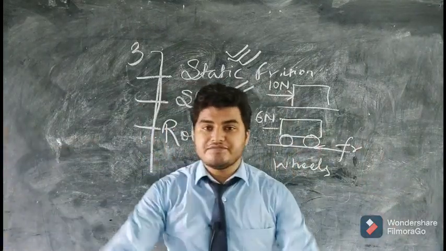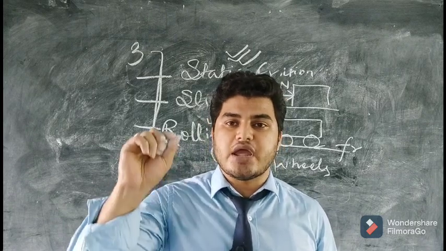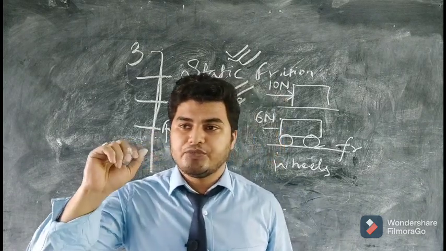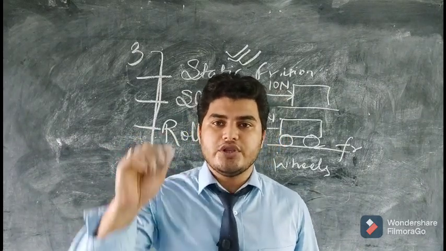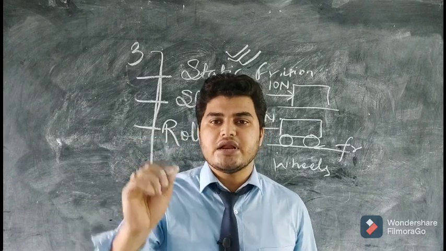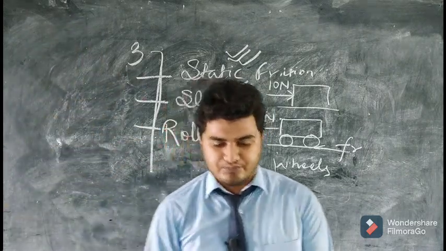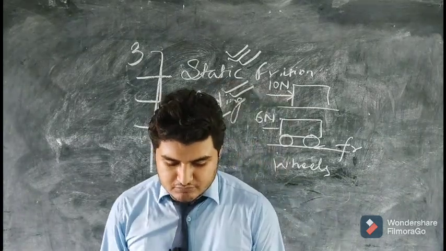And how to decrease the friction? Use lubricants. Lubricants are those substances which increase the smoothness of the surface. So you can use oil, you can use grease, you can use graphite. These are lubricants. When these are applied, the friction gets reduced. Pouring oil on the surface.